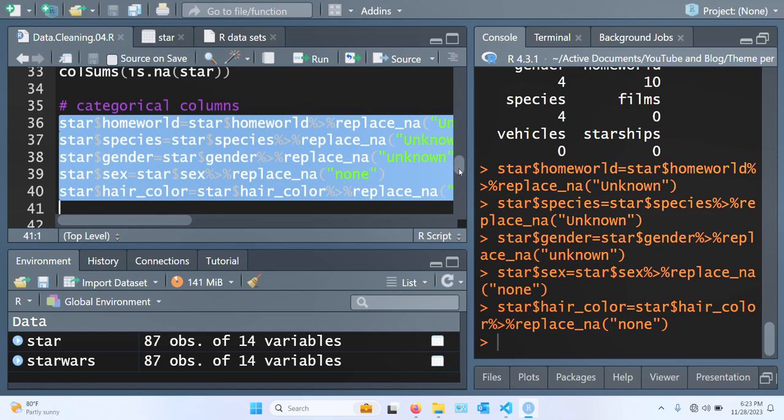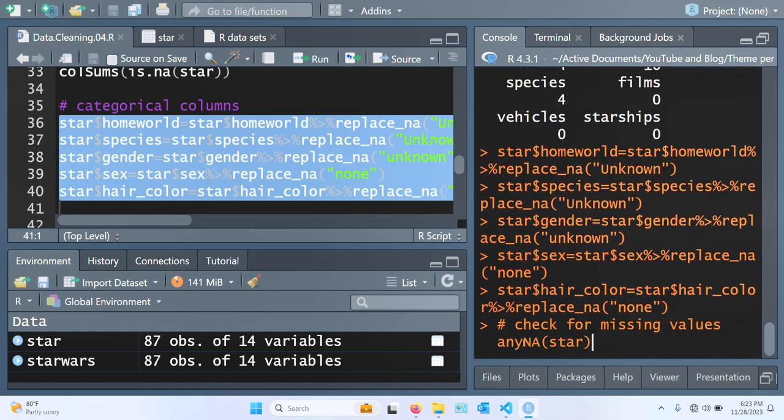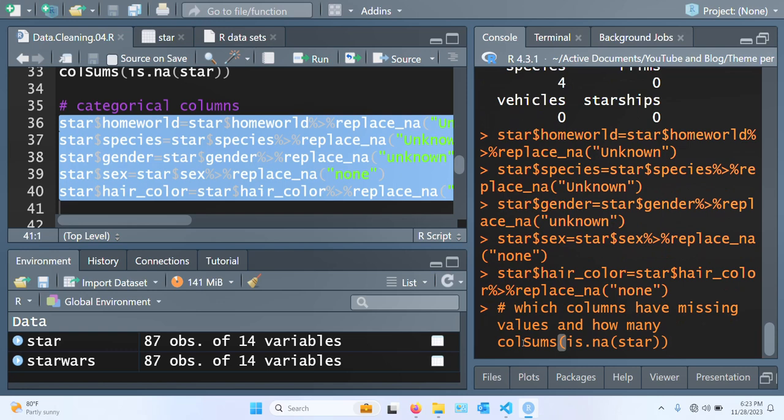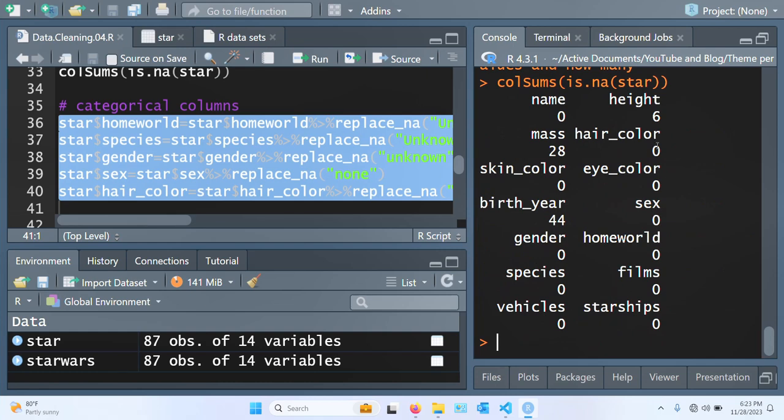Now, if we check for missing values in any of these variables, now we should be getting no missing what? No missing values in those columns. So as you can see, the hair color now has nothing. Homeworld 0, species 0, sex, where are you? Sex 0.